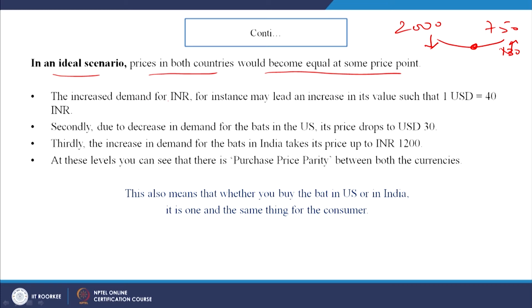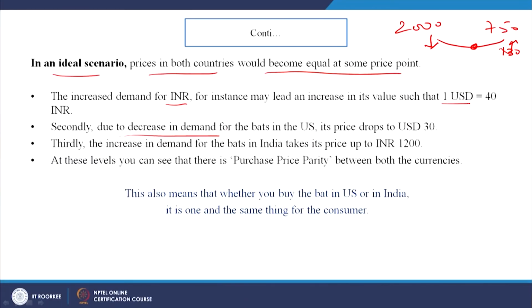The increased demand for rupee, for instance, may lead to an increase in its value, so that $1 is equal to 40 Indian rupees. Instead of 50, it will become 40 Indian rupees, let us say, if the demand goes up. That means the Indian rupee has become costlier now. Earlier for $1 you had 50 rupees, now with $1 you can only buy 40 rupees. Secondly, due to decrease in demand for the bats, the price drops to $30. So, the price which was 2000 rupees or $40 has now come down to $30.